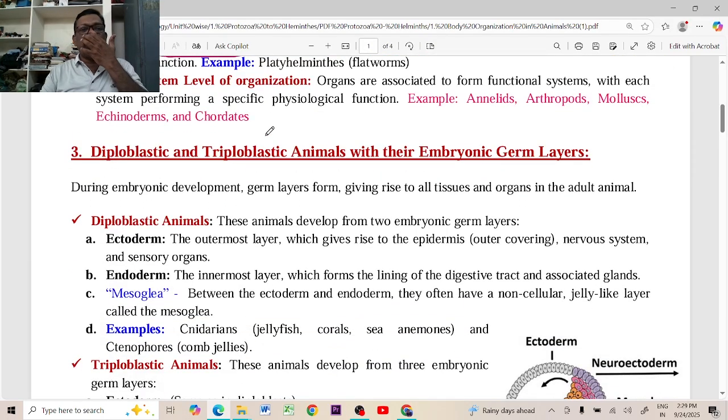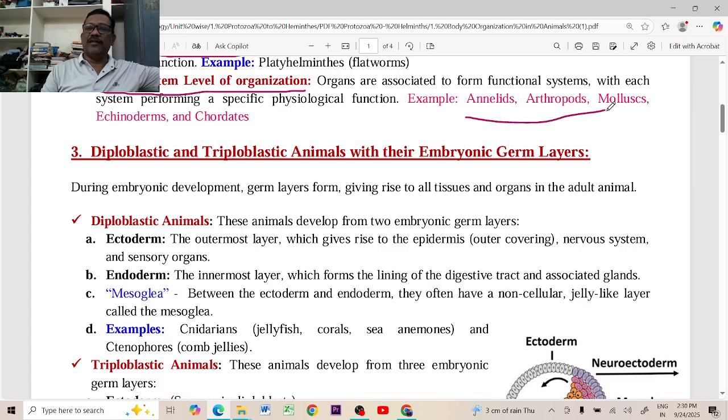Then, if we go to the annelida, many organs are present in the body. Platyhelminthes and nematohelminthes show the organ level of organization, but there is no particular organ system level of organization in them. But from annelida onwards, many organs are developed in their body: excretory organs, digestive system, respiratory organs, circulatory organs. These different parts cooperate with each other, and many organs are developed with great cooperation. That is called the organ system level of organization. We find it from the annelida onwards.